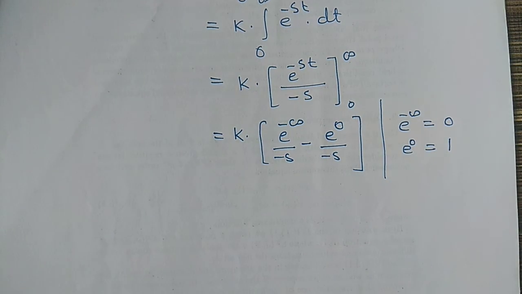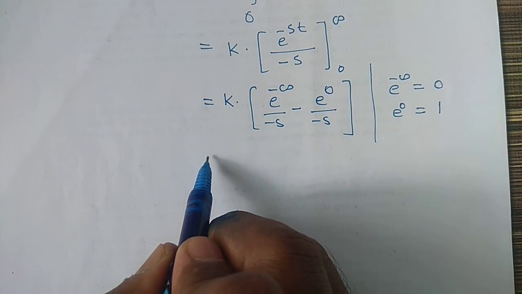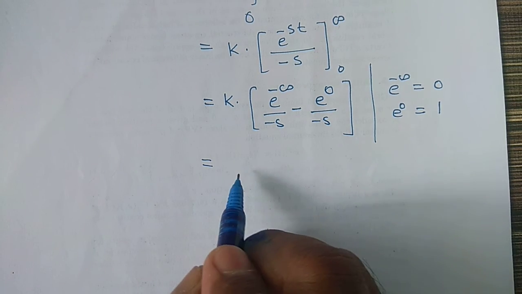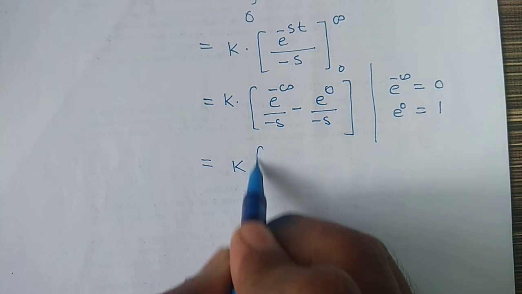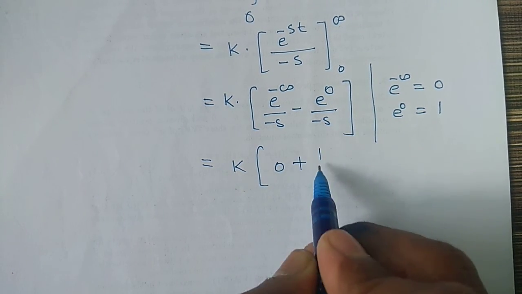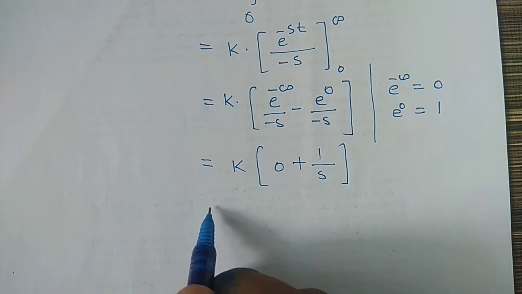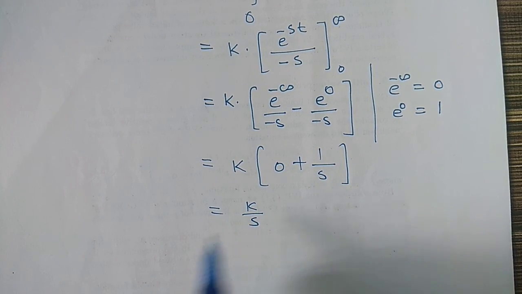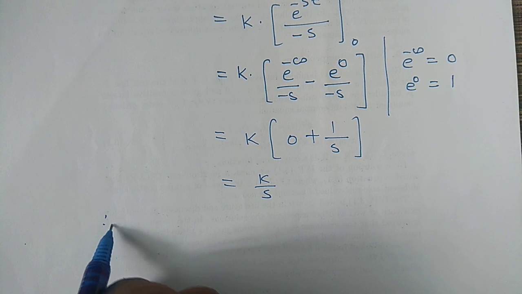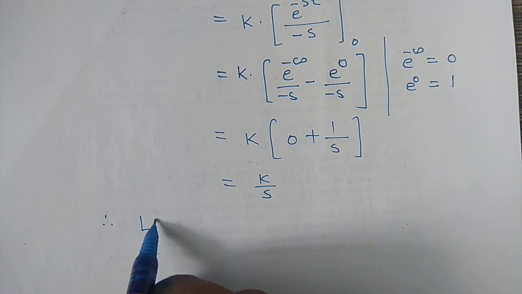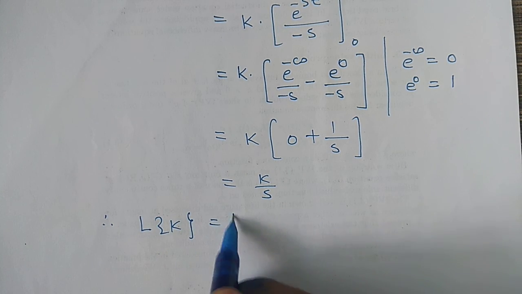If we put this value, k into 0 minus minus plus 1 by s, therefore the value is k by s. Therefore Laplace transform of k is equal to k by s.